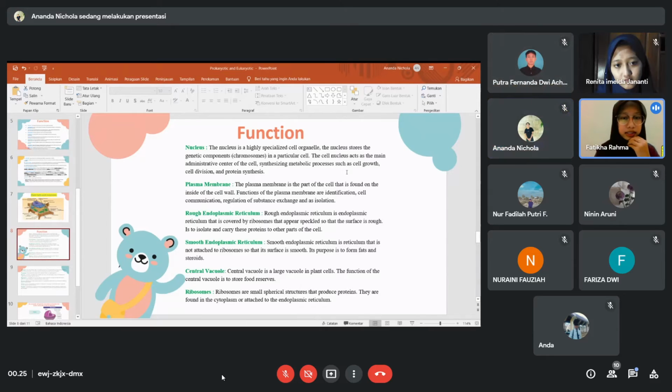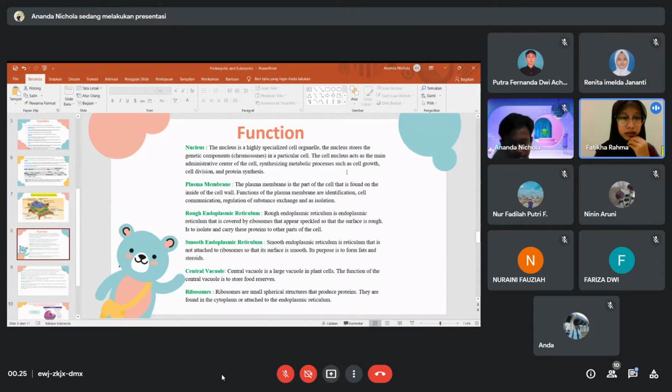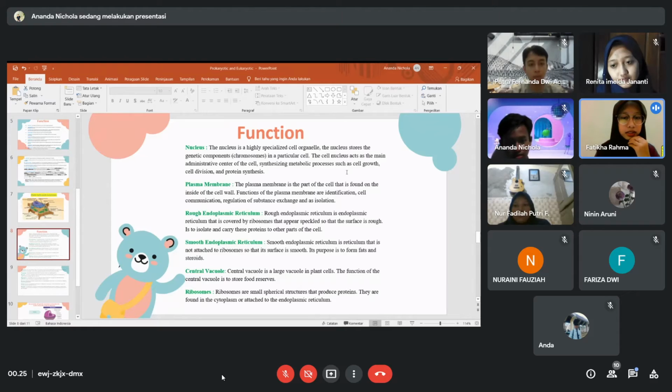The plasma membrane is the part of the cell that is found on the inside of the cell wall. Functions of the plasma membrane are identification, cell communication, regulation of substance exchange, and isolation. Next, rough endoplasmic reticulum. Rough endoplasmic reticulum is covered by ribosomes that appear speckled so that the surface is rough. Its function is to isolate and carry proteins to other parts of the cell.